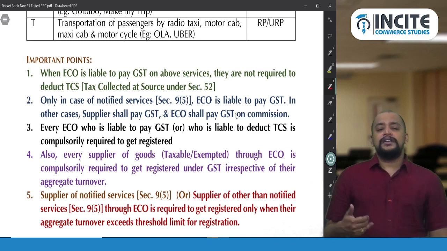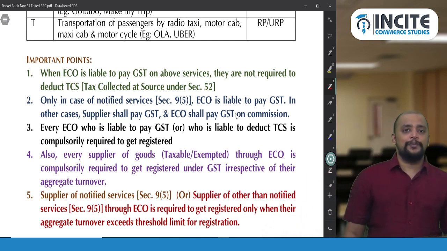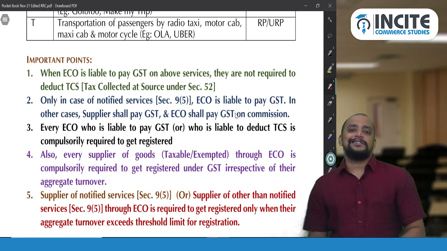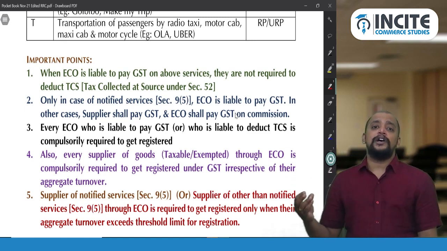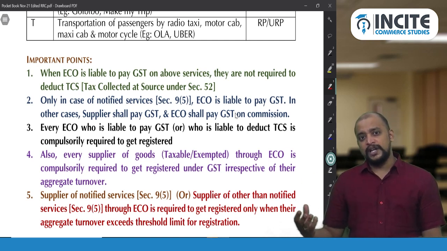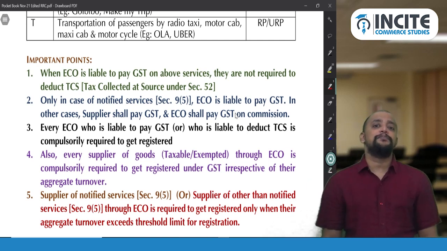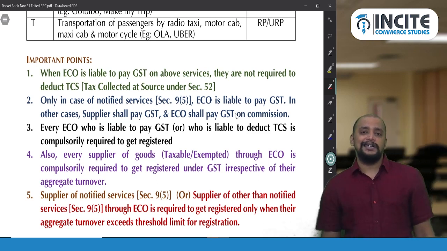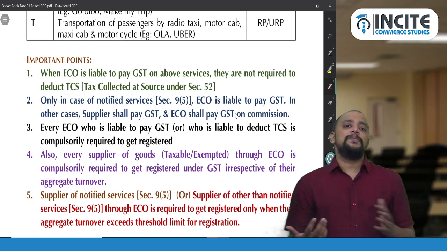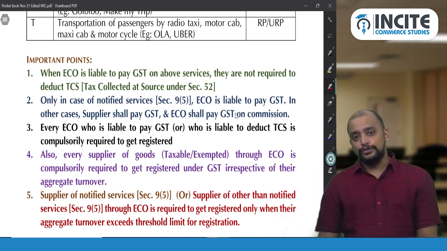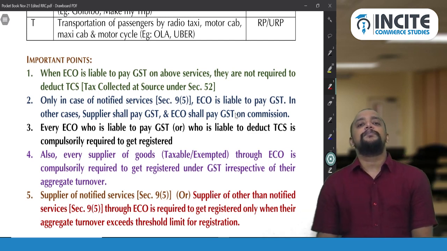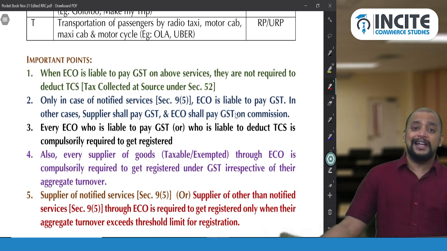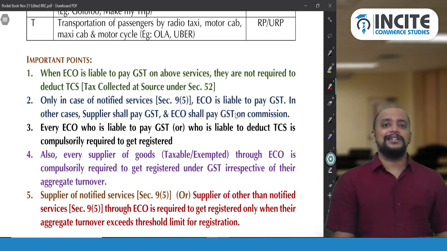Same way, whenever there is supply of food through an e-commerce operator, I am a restaurant, I will pay GST because it is not a notified service. So I will pay GST. Whereas the e-commerce operator will pay GST on the delivery charges. So usually through Swiggy, when the goods are being delivered, there will be a delivery partner fee. So on the delivery partner fee, etc. So on that only they will be paying GST, and on commission. So they will be getting some commission for supplying the food through their platform. So on the commission and delivery partner fee only they will be paying GST, but not on the entire transaction. On the transaction, that is food, liability to pay GST is on the restaurant.